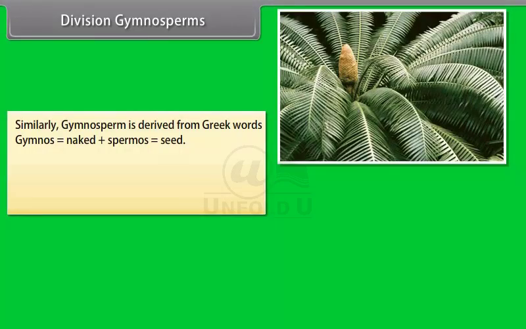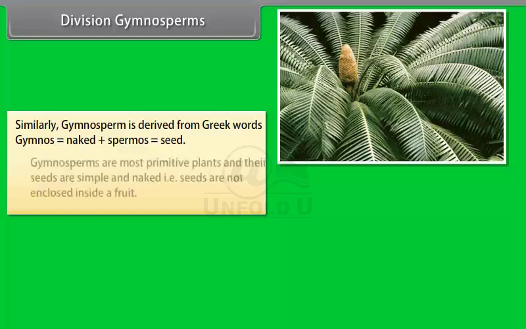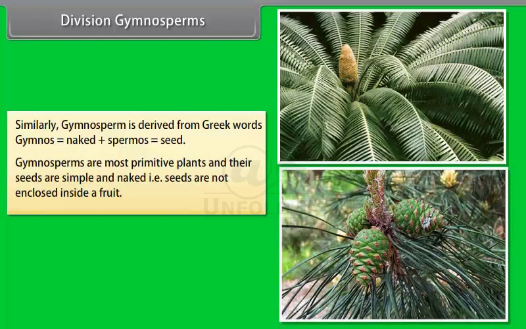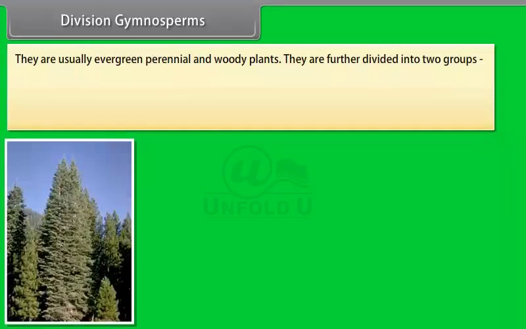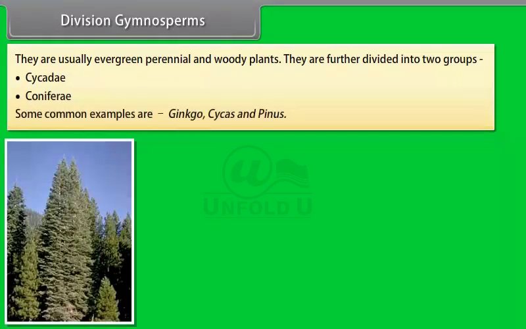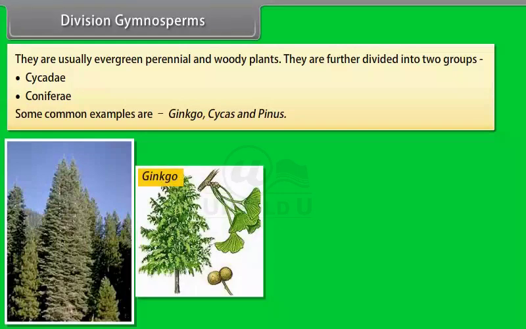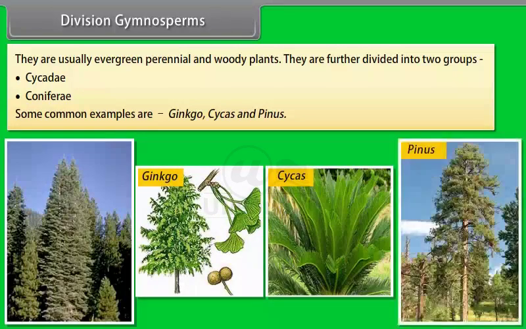Division Gymnosperms. Similarly, gymnosperm is derived from Greek words gymnos, which means naked, plus spermos, which means seed. Gymnosperms are the most primitive plants and their seeds are simple and naked, that is, seeds are not enclosed inside a fruit. They are usually evergreen perennial and woody plants. They are further divided into two groups: Cycadae and Coniferae. Some common examples are ginkgo, cycas, and pinus.